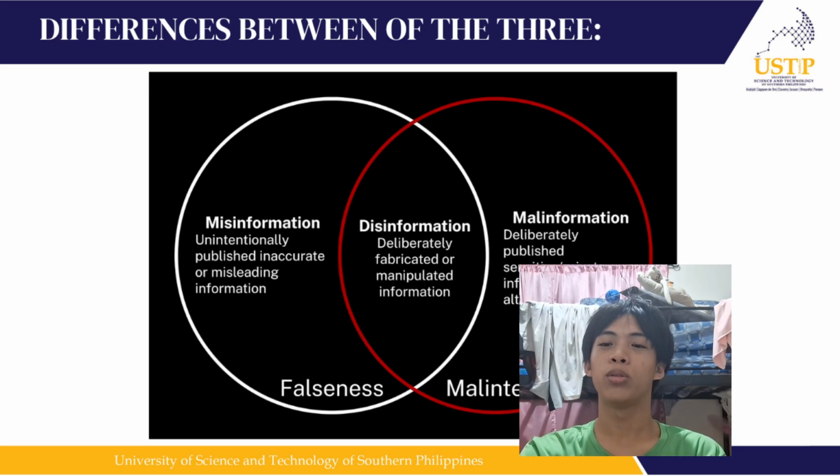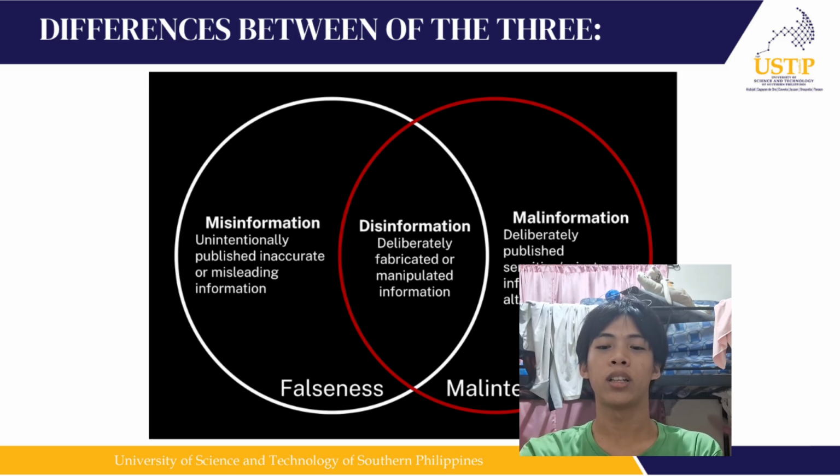So, to make it very easy for people to understand, misinformation is intentionally published inaccurate or misleading information. It falls into falseness, and disinformation is between falseness and malintent.